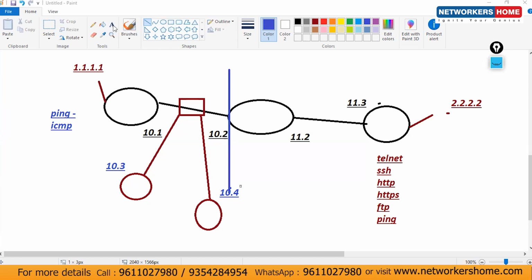So same here now. My condition is from router 1, you have to allow only which traffic? ICMP traffic. The traffic takes exit from here itself.